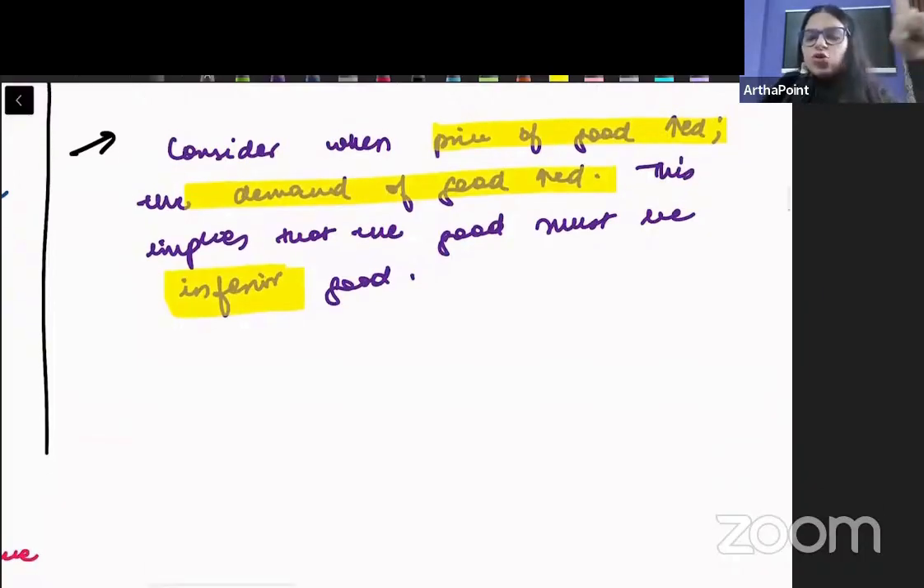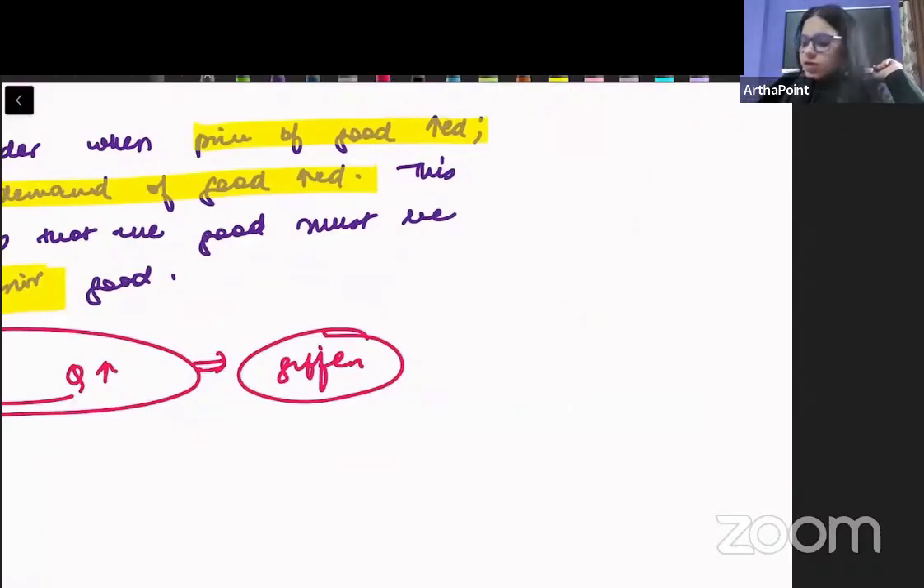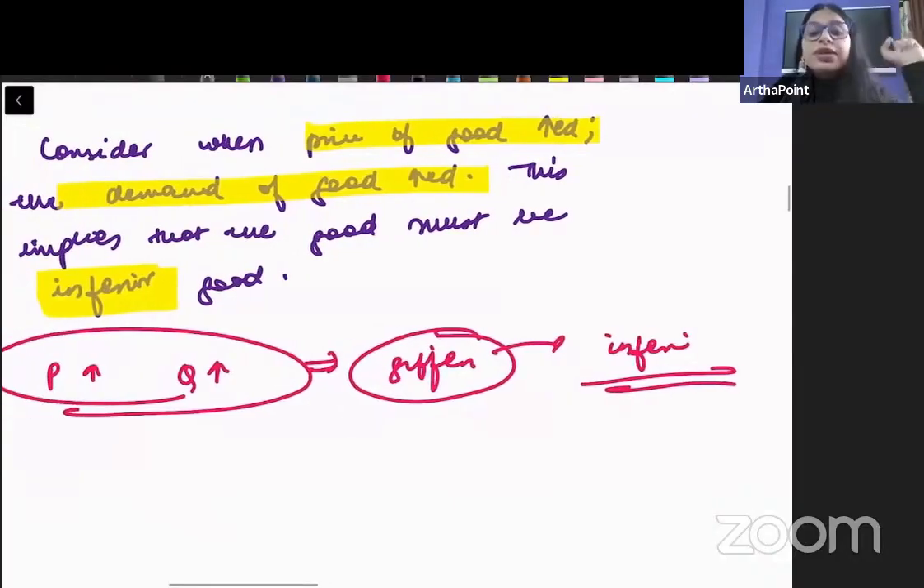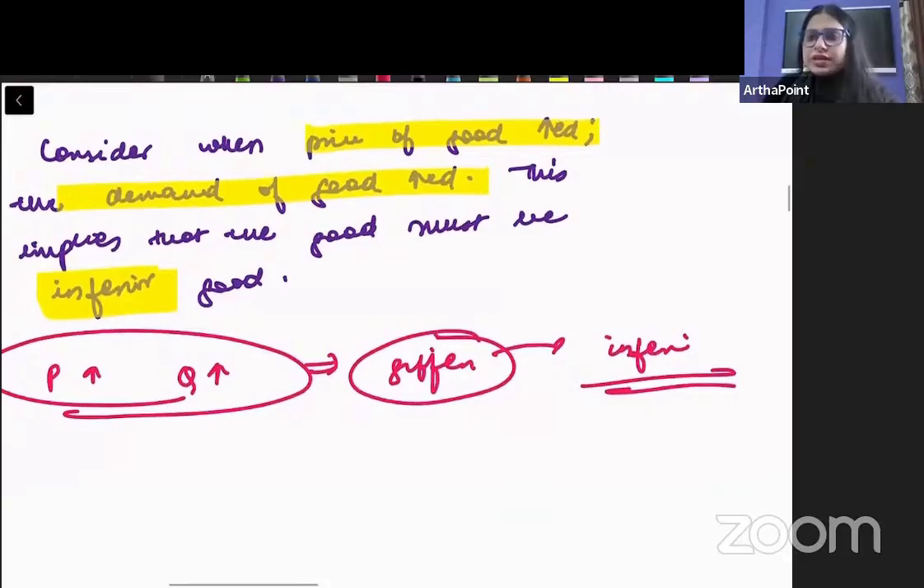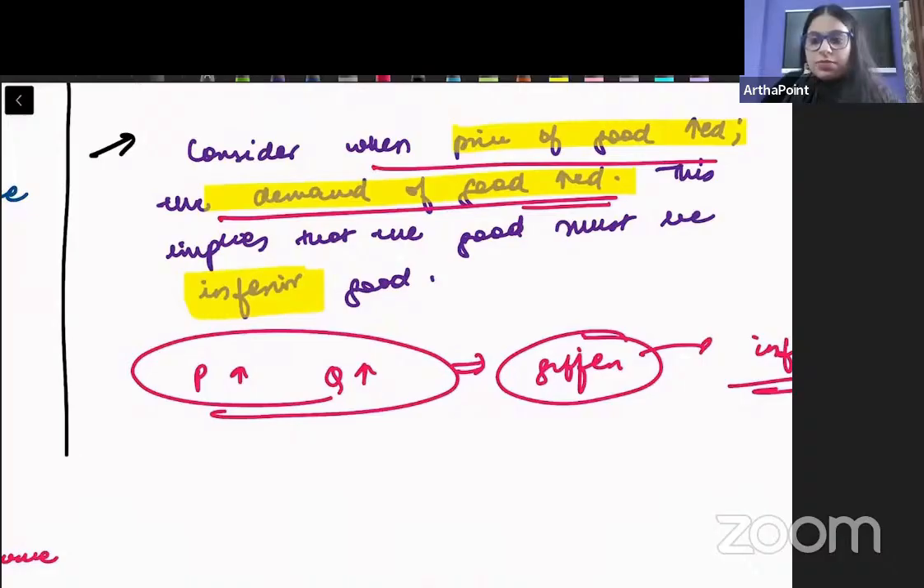But now you will argue with me: ma'am, if the price is increasing and the quantity demanded is also increasing, it means it is not obeying the law of demand, so it is a Giffen good. And every Giffen good is also inferior, so it becomes an inferior good. So can't we just say that it is an inferior good? Well, it is very important to remember here that the law of demand is violated for other goods also. So it is not necessary that it must have been a Giffen good.